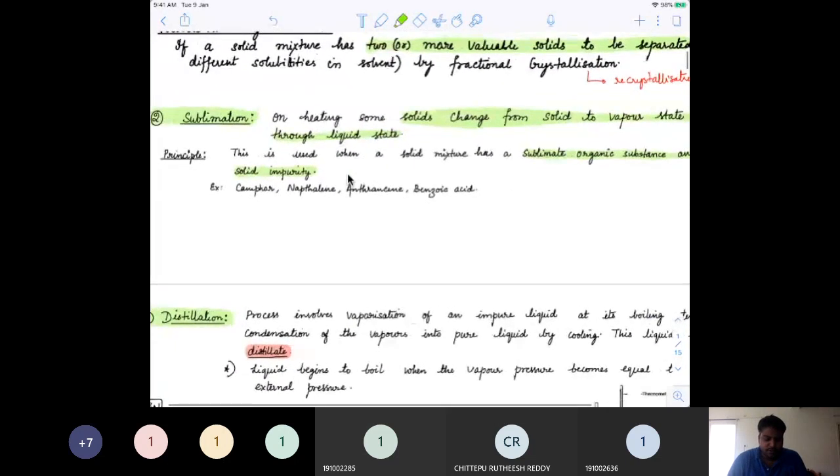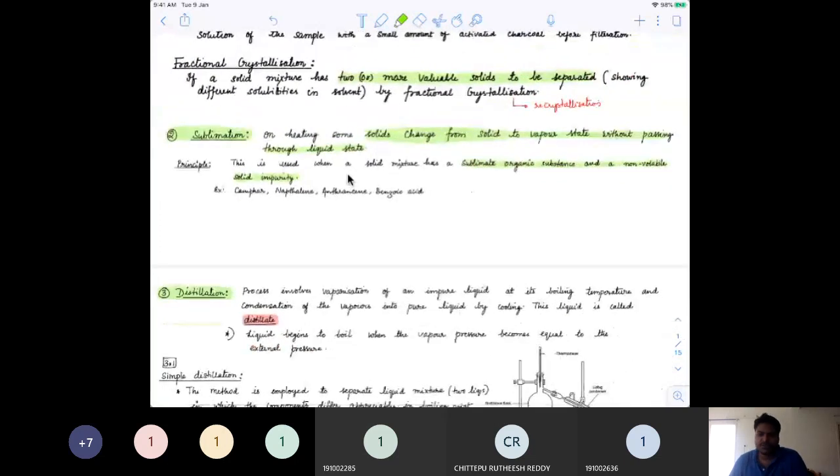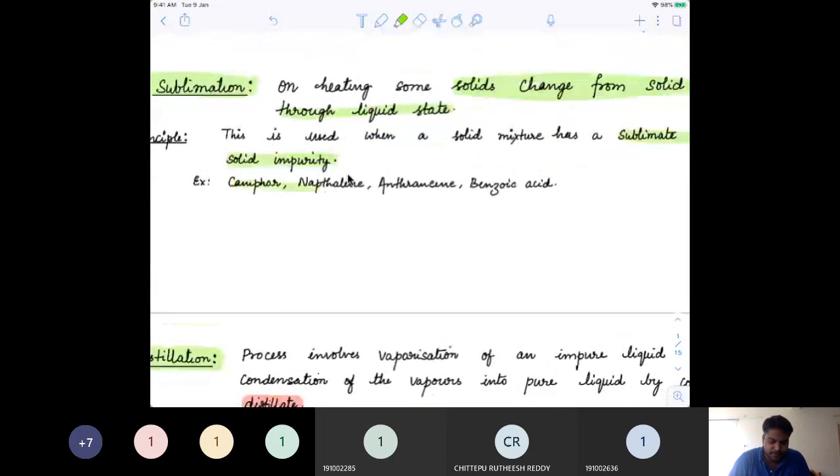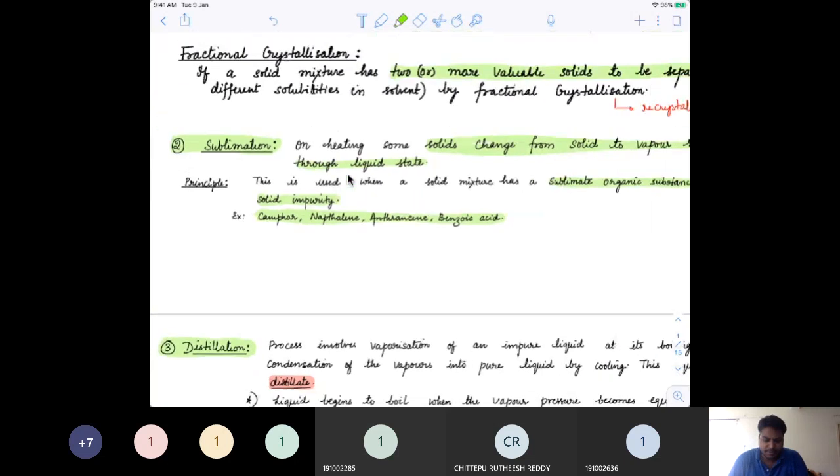So sublimation is normally used for those purposes. You just need to have an idea about the examples which are used. These are typical examples which are asked in exams: camphor, naphthalene, anthracene, benzoic acid. These are the typical examples where sublimation takes place.